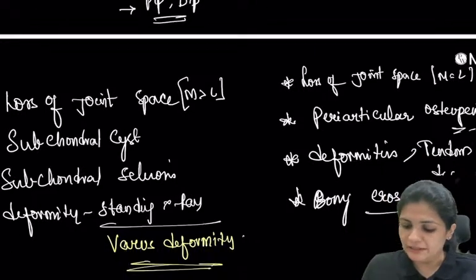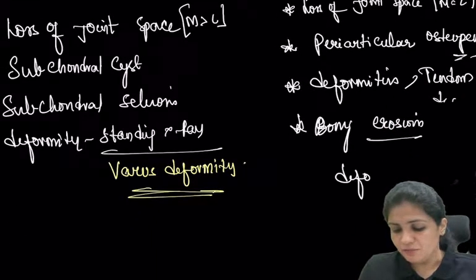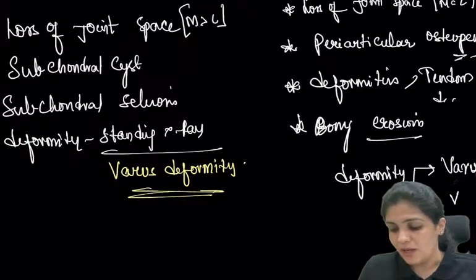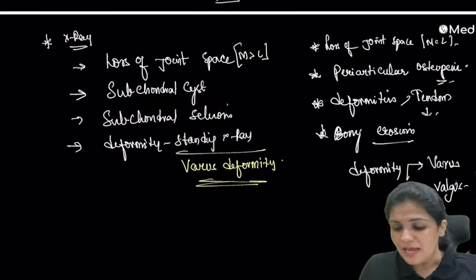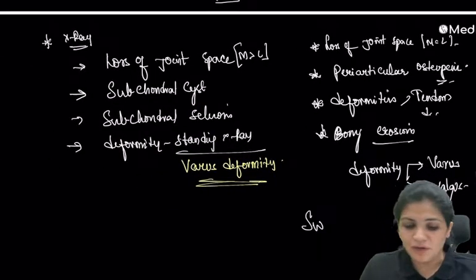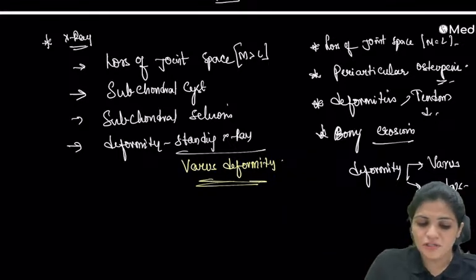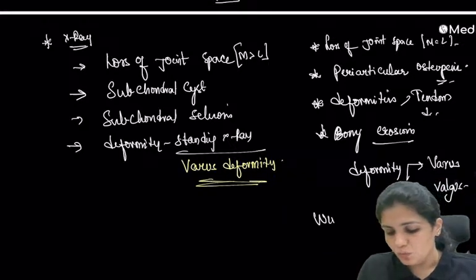And erosions. Similarly, here also you can see the deformity on standing X-ray. Here it can be both varus and valgus, depending upon which compartment is damaged more, and if it is both, you can see one important terminology called windswept deformity.